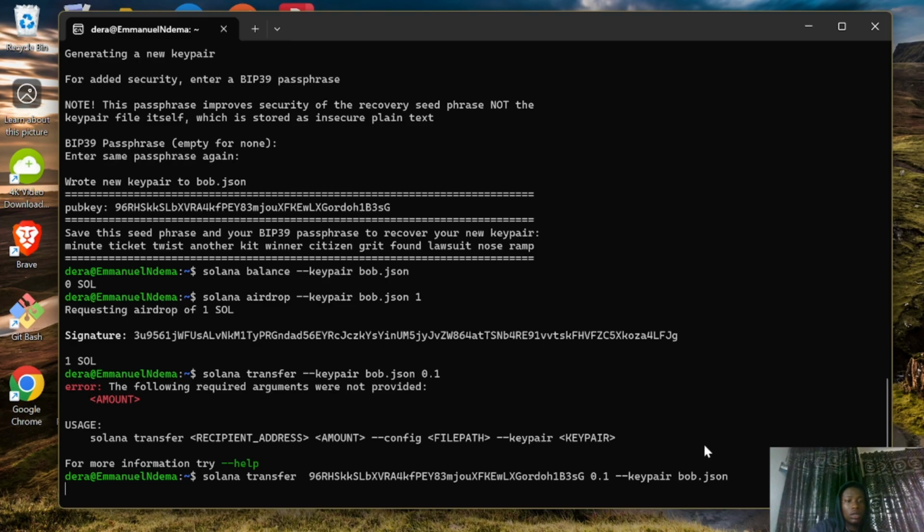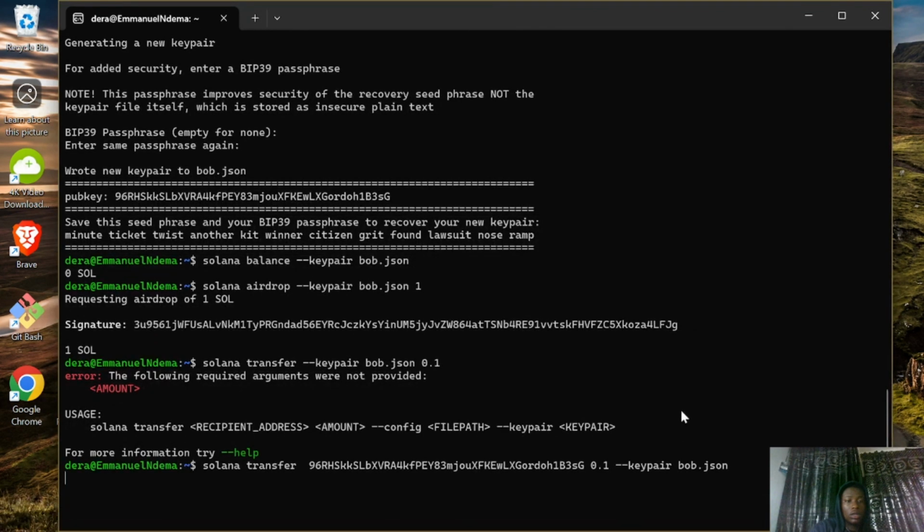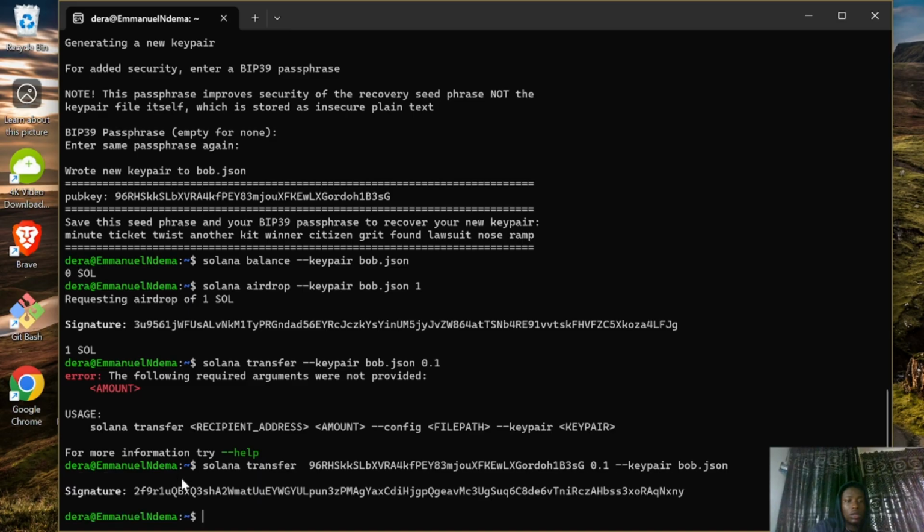So it is doing that. And as you can see, it's trying to finalize the transaction. And as you can see, here is the signature.